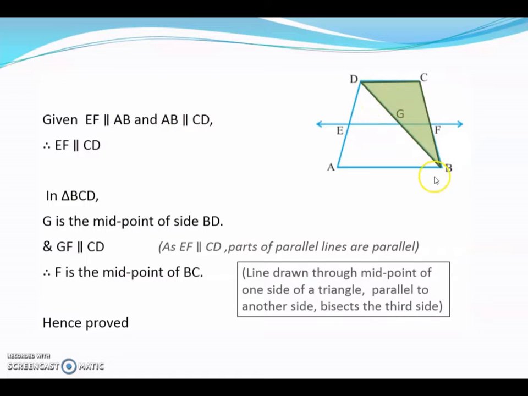So G is the midpoint of DB and GF is parallel to DC. So therefore I can say that in this triangle, by the converse of midpoint theorem, F must be the midpoint of BC. This is what we have to prove.